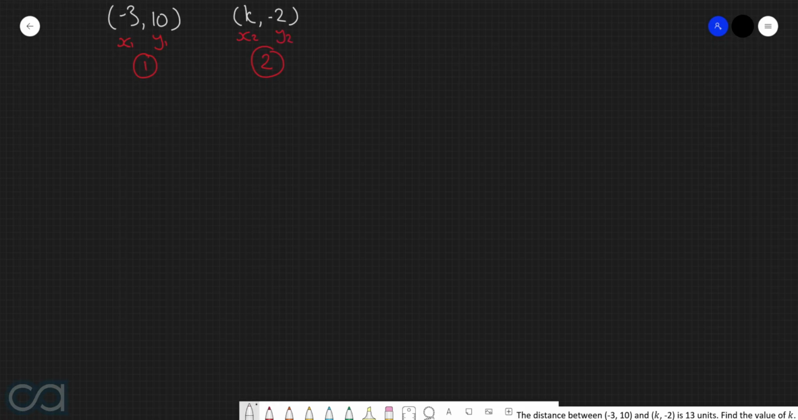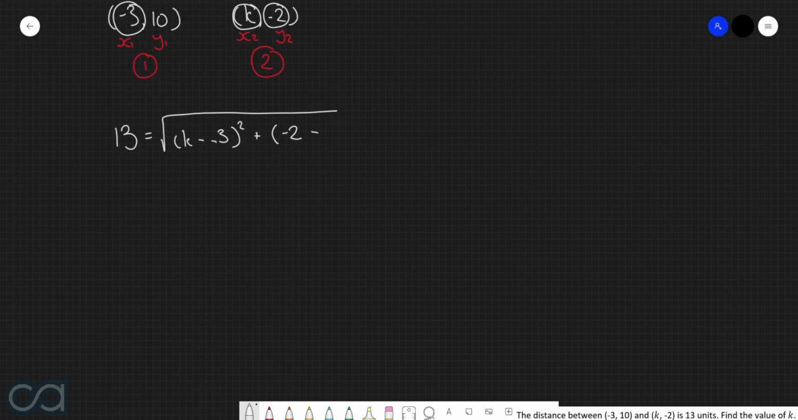Now, the reason why we've done this is because we know that the distance between 2 points, which we are being told is 13 units, is equal to the square root of (x2 take x1) all squared plus (y2 take y1) all squared. Now we want to try and solve this equation for k. First thing that we can do here is take the square of both sides. On the left hand side, 13 squared is 169. On the right hand side, the square and the square root are going to cancel out.